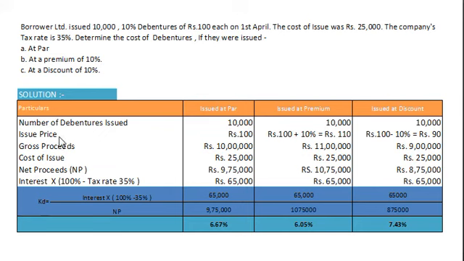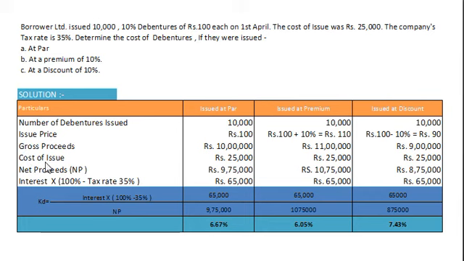Issue price, in case number 1 it is face value at par, rupees 100. In the second case it is at 10% premium, that is rupees 100 plus 10% is equal to rupees 110. And in the third case 10% discount, that is 100 minus 10% is equal to rupees 90. So our gross proceeds will be number of debentures multiplied by issue price. So in option number 1 it is rupees 10 lakh. In option number 2 it is rupees 11 lakh, and in option number 3 it is rupees 9 lakh.